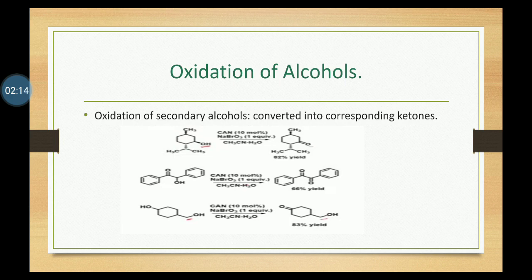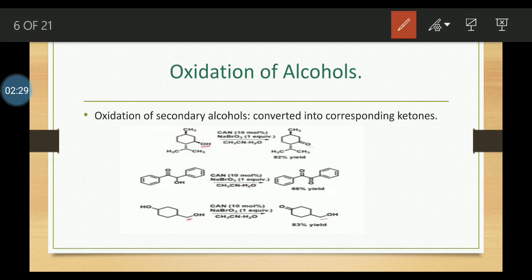First, we discuss the oxidation of secondary alcohols. Secondary alcohols are oxidized into ketones by CAN. Some examples are here. The secondary alcohol is selectively oxidized into carbonyl compounds with a catalytic amount of ceric ammonium nitrate and another oxidant, sodium bromide. Similarly, the hydroxy ketone group is converted into a benzyl group with ceric ammonium nitrate and one equivalent of sodium bromide in acetonitrile